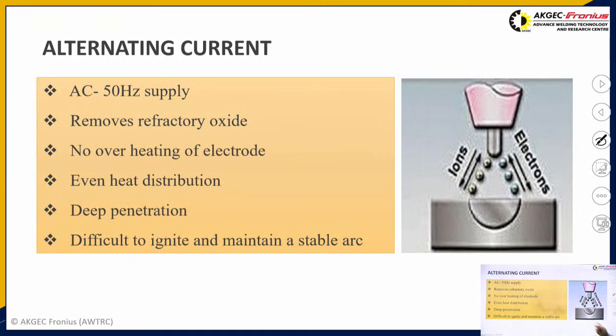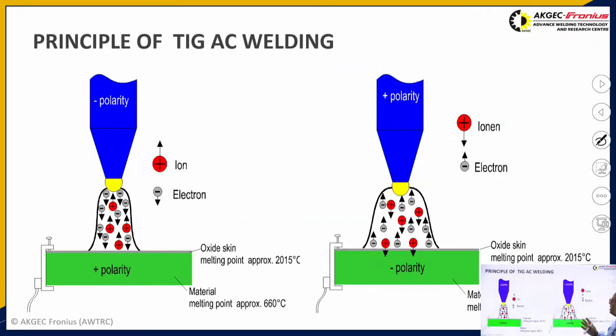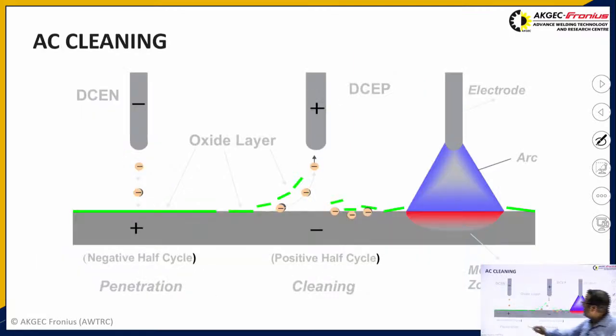Alternating current, as I have already told you, gives an intermediate advantage between direct current electrode negative and direct current electrode positive. This is the principle of TIG AC arc welding. Again, as shown here, this is the oxide layer, which has to be removed. In the first negative half cycle, the electrode becomes negative and the workpiece becomes positive. The electrode hits the surface and penetration is obtained.